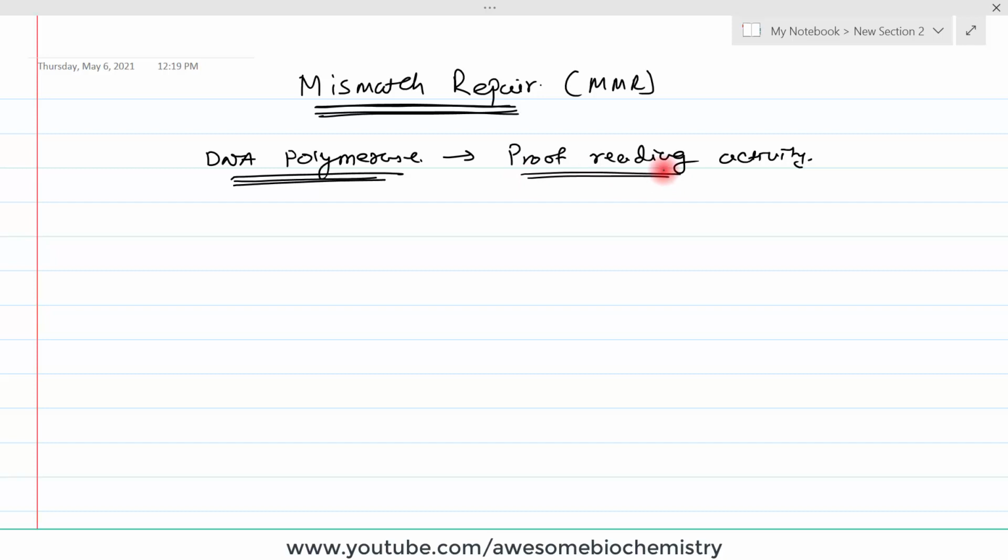Regarding the proofreading activity, we had already discussed it in my previous video, so you can look into that if you are not clear about what proofreading activity is. But the essence of this sentence is that DNA polymerase tries to correct its own mistake. But here the word try is important. Why? Because it is not 100% sure that all the mistakes of DNA polymerase are corrected by itself. Sometimes some mistakes of DNA polymerase can go unnoticed. And when its mistakes go unnoticed, there must be some other system which is able to correct it. So that we are going to discuss in the mismatch repair.